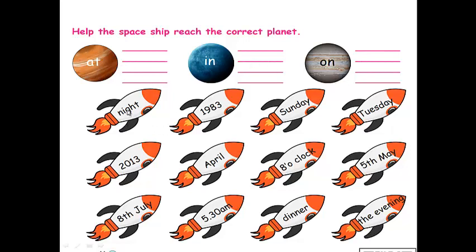Night. Night means which preposition we have to use? At. Very good. So you have to write here night. Night will come under the preposition at. Then year. Before the year, which preposition we have to use? In. Very good. So 1983 has to come in the column in. Sunday. Sunday is a day of the week. Days of the week means which preposition? Very good. On, O-N, on. Like that, read all the words and separate the words under the column at, in or on.